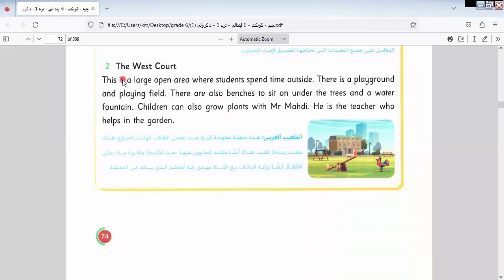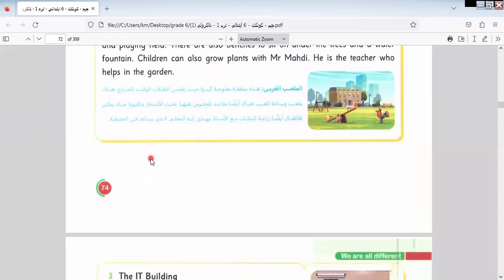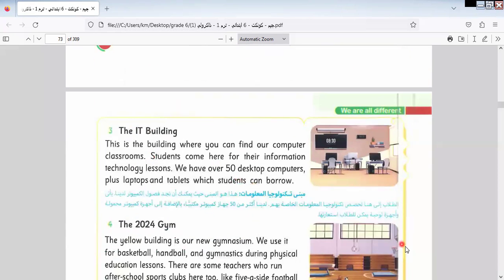The West Coast: this is a large open area where students spend time outside. There is a playground and playing field. There are also benches to sit on under the trees and a water fountain. Children can also grow plants with Mr. Mahdi. I think it's Mahdi. He is a teacher who helps in the garden. The IT building.